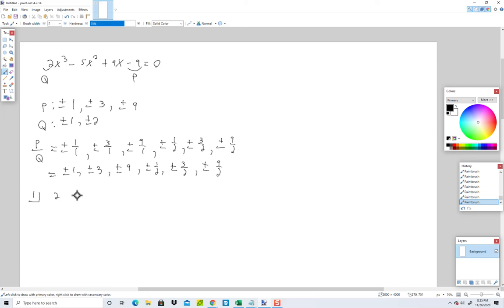And 2, negative 5, 9, and negative 9. So again, off my polynomial, this is x to the third, remember, always. So add, multiply, add, multiply, add, multiply, and add. And let's just do a quick check. Okay, what we're looking for is 0 here, which we don't have. So 1 isn't one of our answers. So I go to the next one, negative 1, because I'm going through the plus or minus 1.